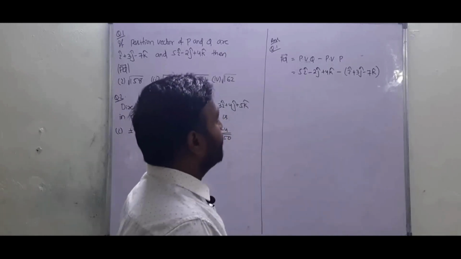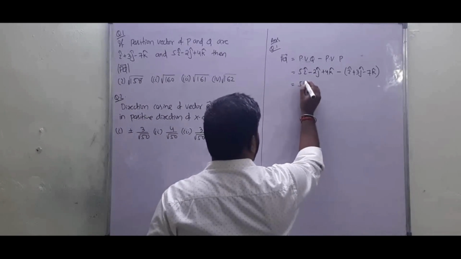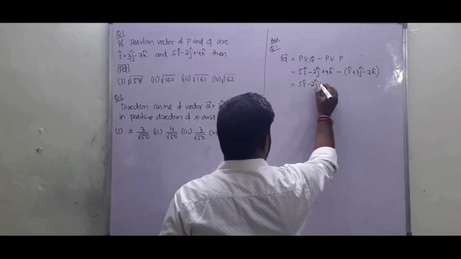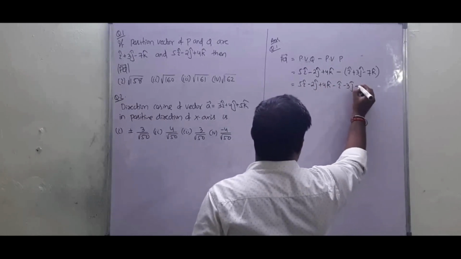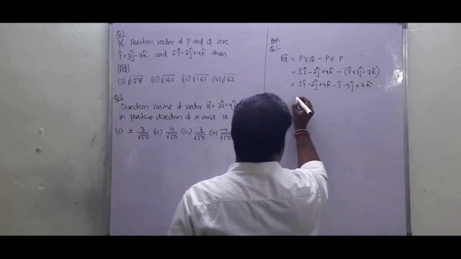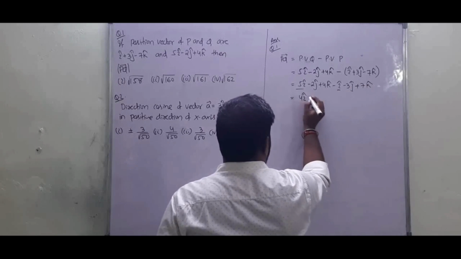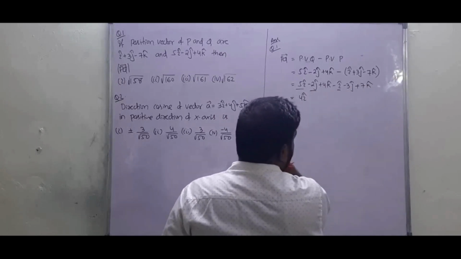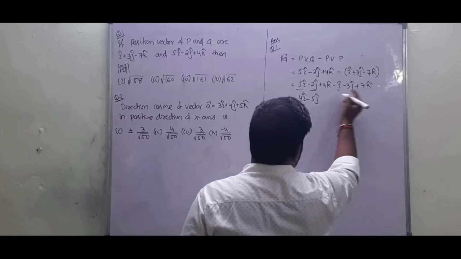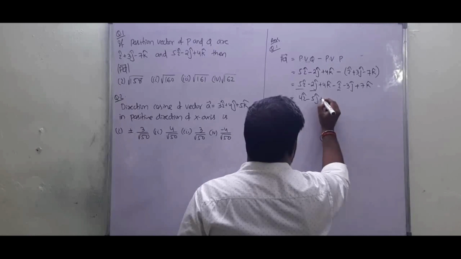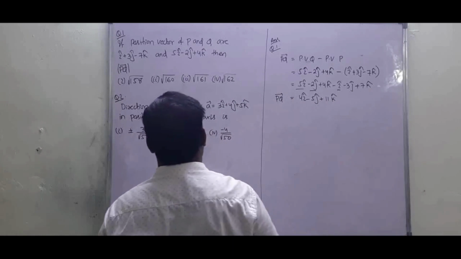Now we have to find PQ vector, so just solve it. 5 i cap minus 2 j cap plus 4 k cap minus i cap plus 3 j cap plus 7 k cap. Then 5 i cap minus i cap is 4 i cap, minus 2 j cap minus 3 j cap is minus 5 j cap, plus 4 k cap plus 7 k cap is plus 11 k cap. So this is our PQ vector.